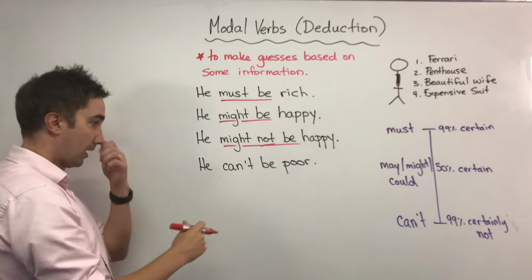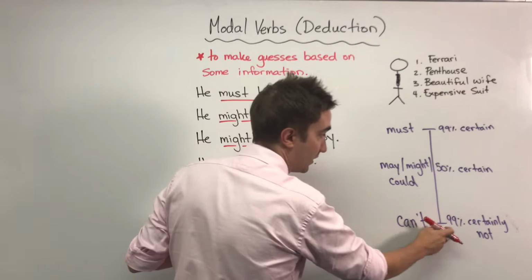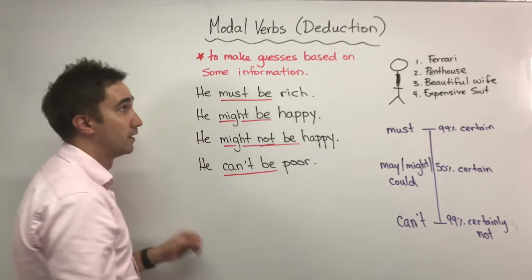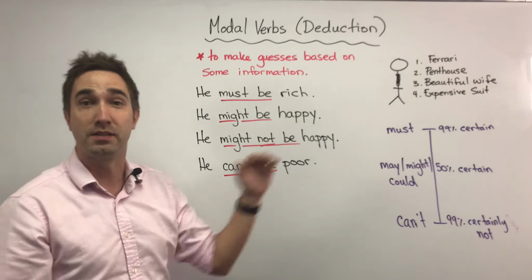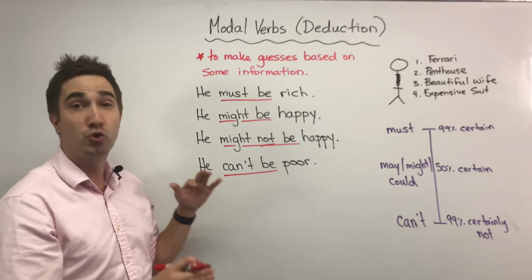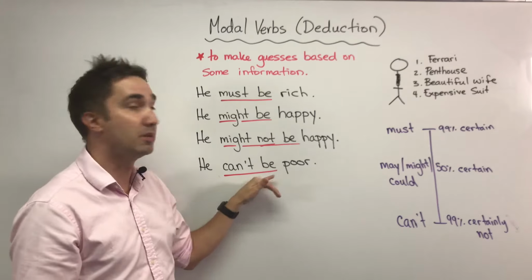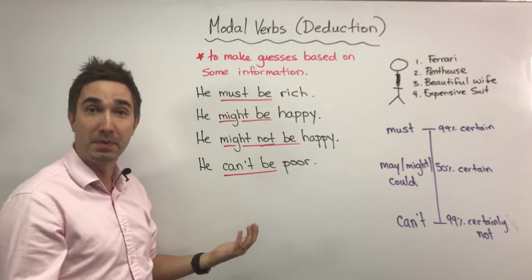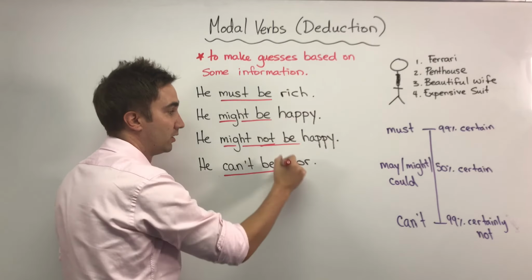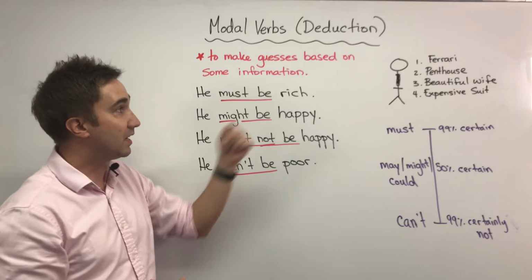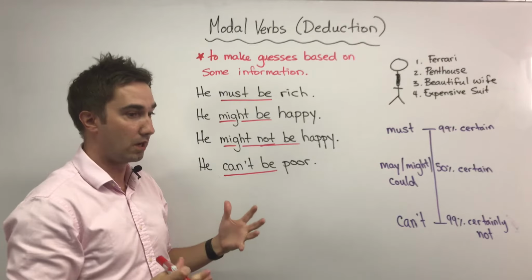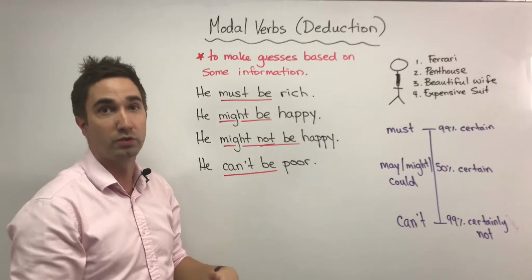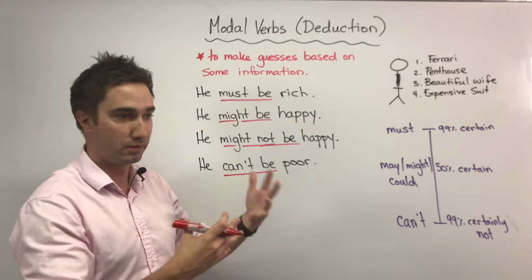Okay? And lastly, if I'm 99% certain something is not true, right? I can say he has a Ferrari, he has a penthouse, he has an expensive suit. I'm sure, I'm certain he can't be poor. So must be rich and can't be poor is the same meaning. We've just changed the adjective, right? But if I want to make some guesses about him, then I'm going to use these modal verbs to deduce or to guess something about him.